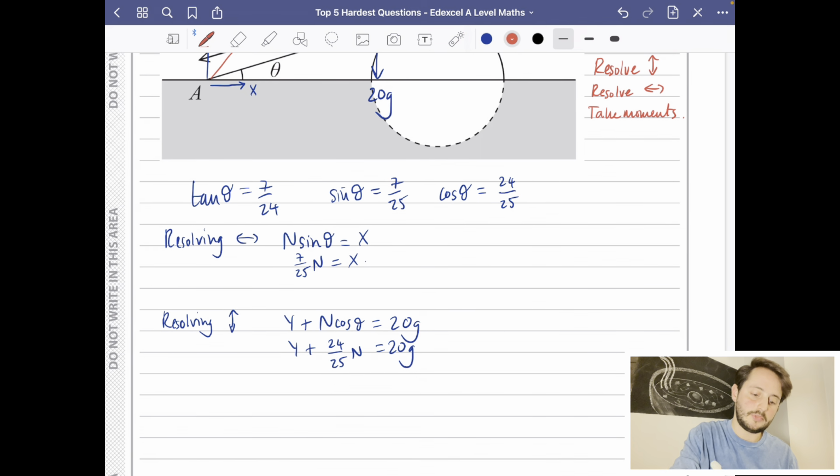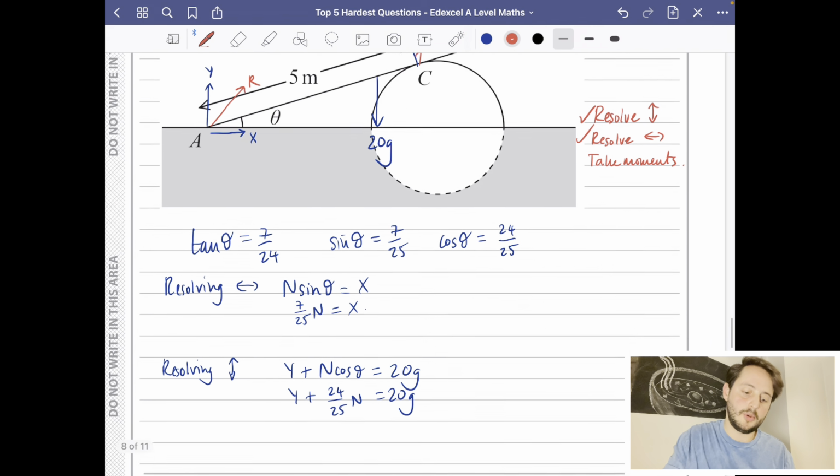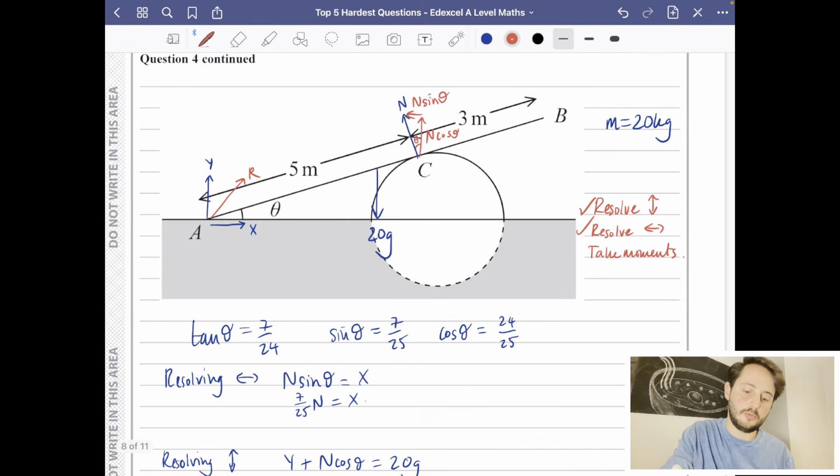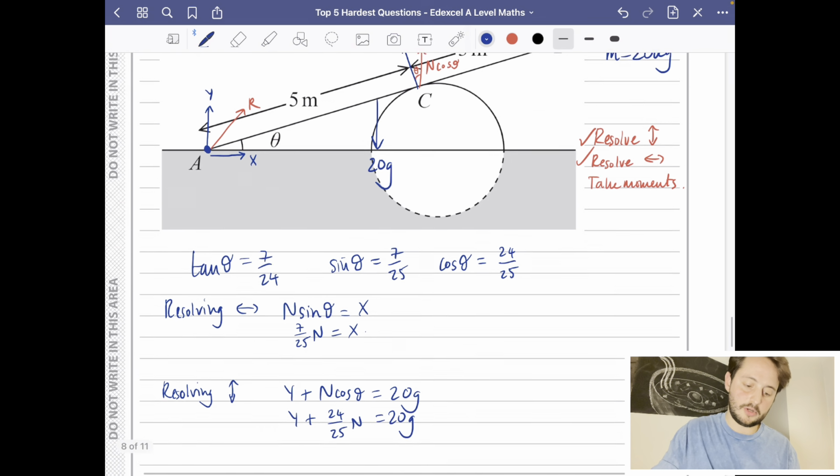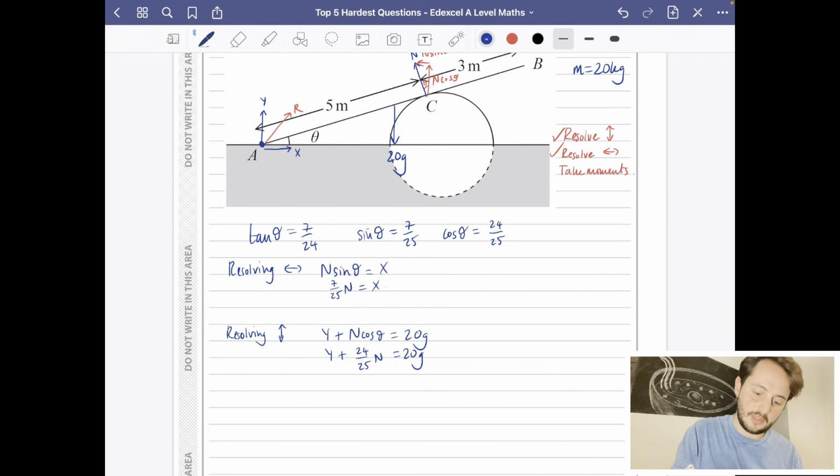So I am now going to try and do the third thing, which is going to be to take moments. And I think the most sensible place to take moments about in this question is going to be A, because then I won't have to deal with X or Y, I'll just have to deal with the other forces that I've got. So I'm going to zoom out so I can see the diagram whilst I'm doing this. I'm going to take moments about A.